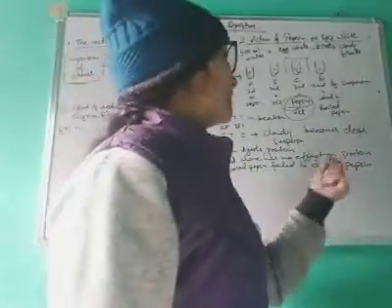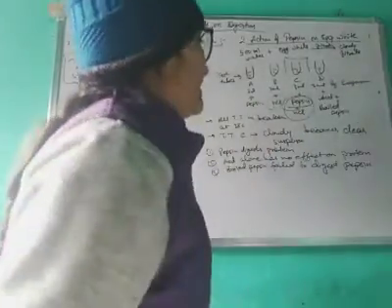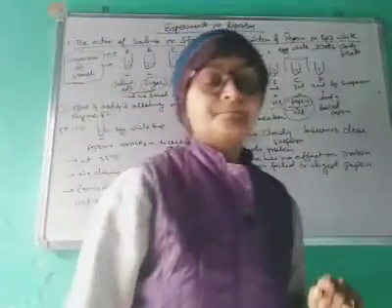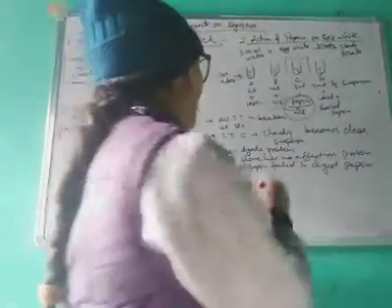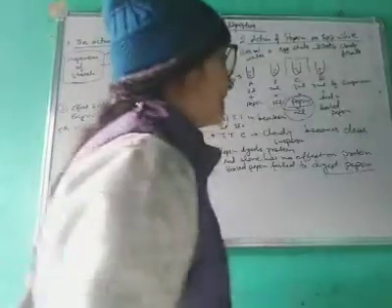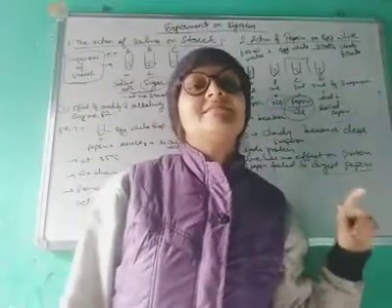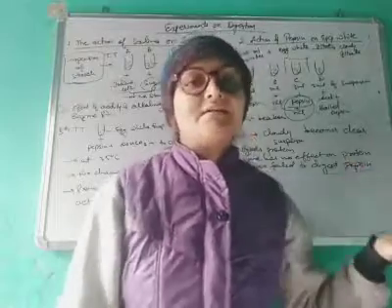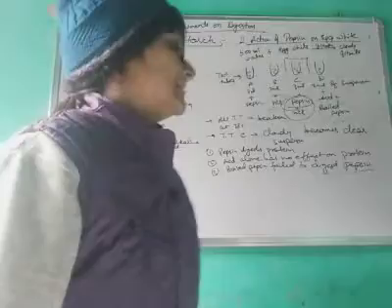Acid alone has no effect on protein. In test tube B we added only HCl, and it does not act alone on the egg white. And boiled pepsin fails to digest protein. Where we added boiled pepsin with acid, the boiled pepsin doesn't digest the protein. So this was the second experiment.